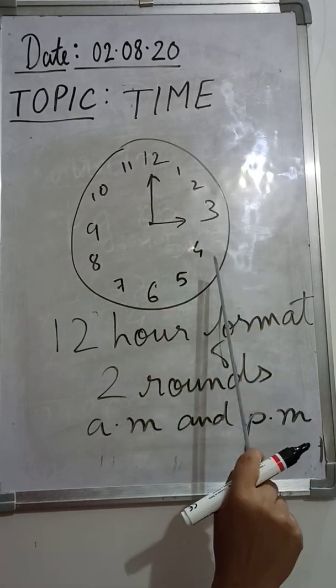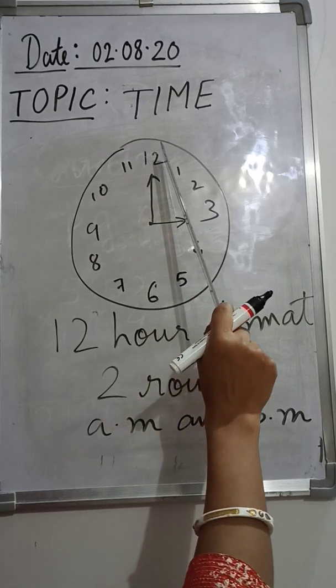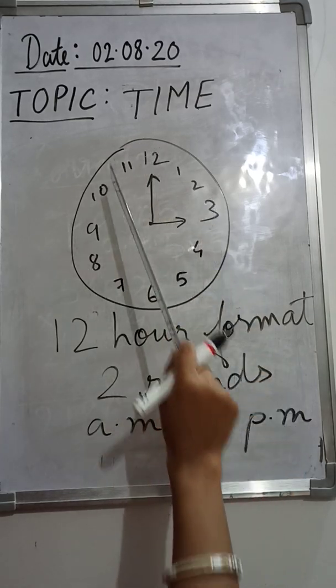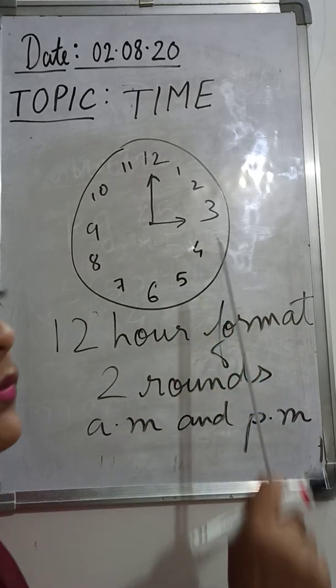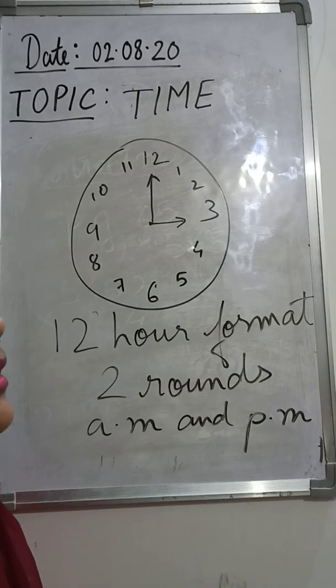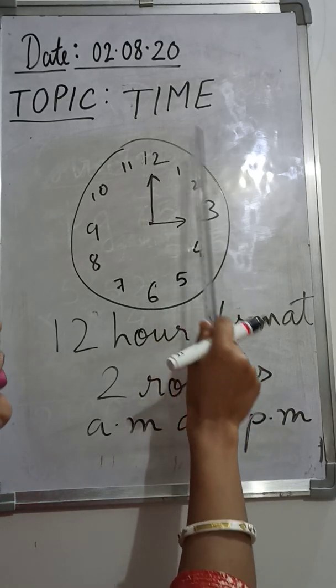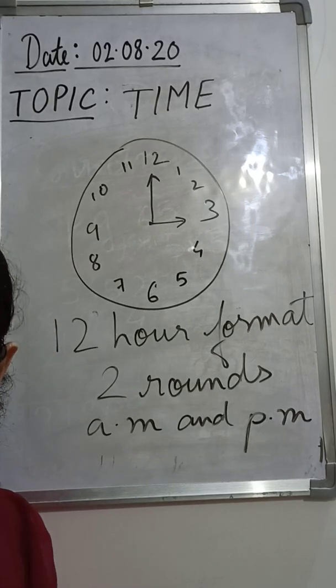That means after 12. And AM is the time after the midnight, the morning hours, before it becomes 12. And 12 is called noon, 12 noon, when it is going to be afternoon. So this is your AM and PM.